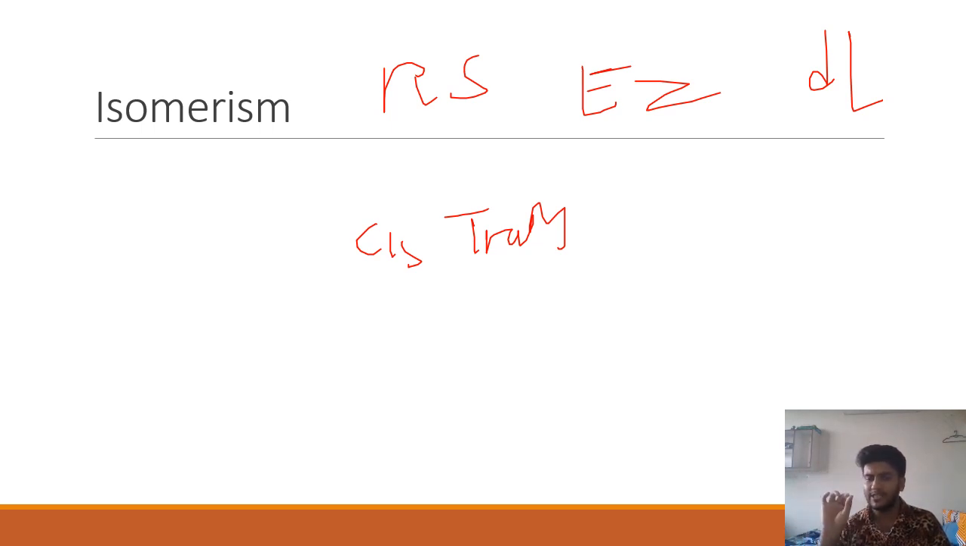So isomers, you should know how to assign. Rectus how is it, sinister how is it, which is clockwise, which is anti-clockwise. What is the priority order? What is the CIP sequence rule? Cahn-Ingold-Prelog sequence rule.